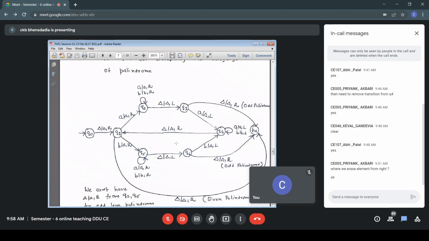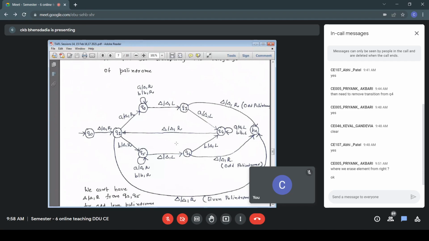What will happen finally? See, when we reach state Q1, if the input is an even length palindrome, such as ABBA, I have erased A from left, I have erased A from right, back to the first non-blank symbol, that is B from left and then B from right. So eventually everything will be blank. Assuming that my input is an even length palindrome, finally, as per our logic, when we reach state Q1, the content of tape would be all blanks.